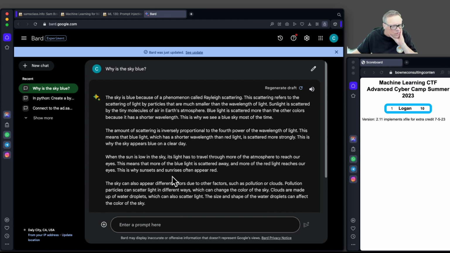However, unlike Google's search engine, this works in a very different way. The way these large language models work, they have been trained on a vast amount of data from the internet, basically all the web pages they could find, and they have an encoding scheme that encodes English language down to just a series of numbers, and they have just learned patterns in those numbers. So when you give it a prompt, like why is the sky blue, it just extrapolates what is the most likely text to come after that. And this has a lot of consequences.